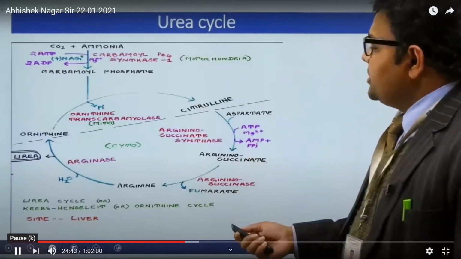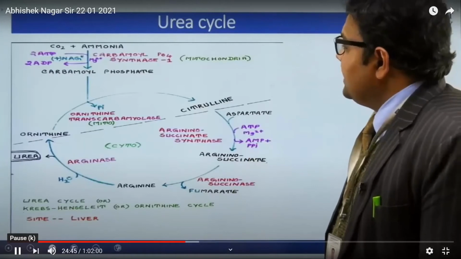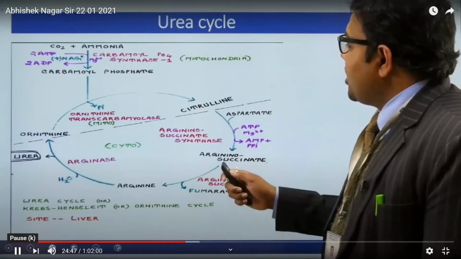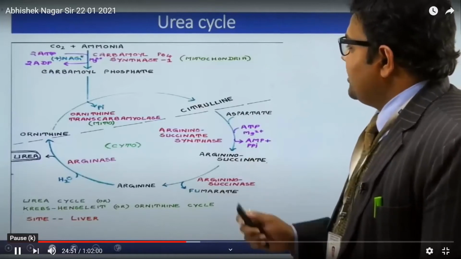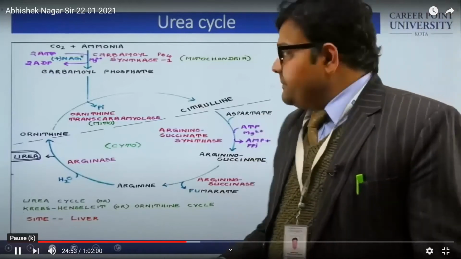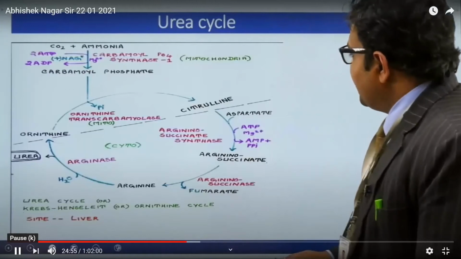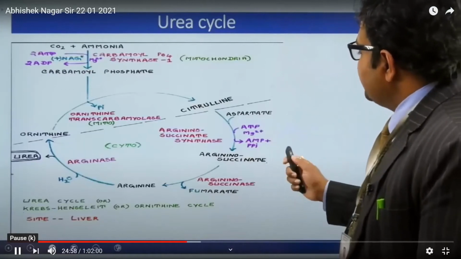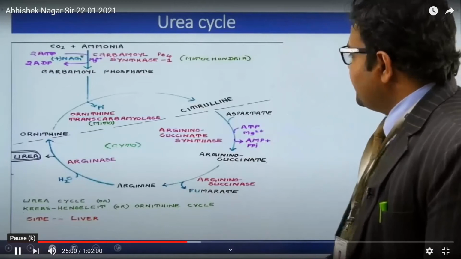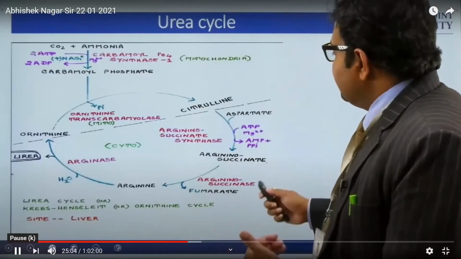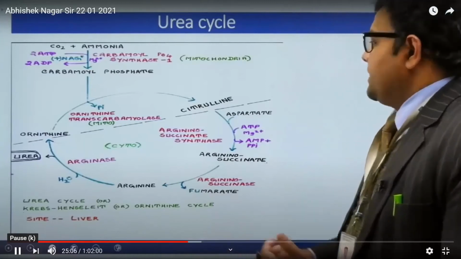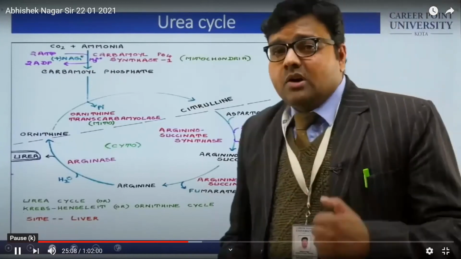The site of the urea cycle is the liver, and the conversion is ornithine to citrulline with the help of the enzyme ornithine transcarbamylase. This citrulline is going to generate argininosuccinate with the help of aspartate, and this argininosuccinate is going to form arginine.